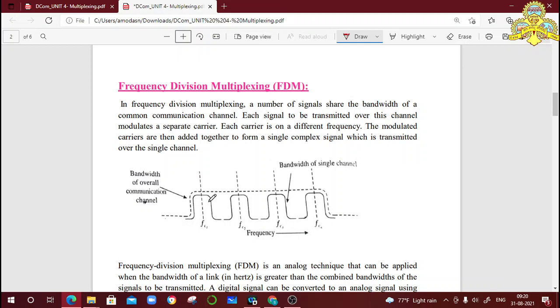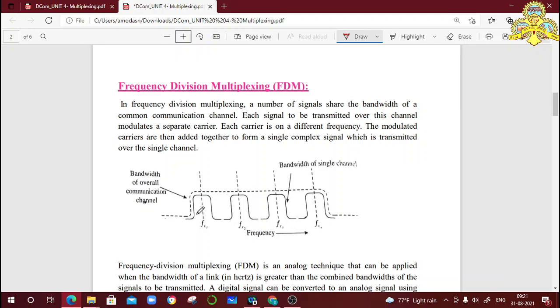See here, this is the first bandwidth, FC1. Its center frequency, its carrier frequency, is FC1. This one is the second bandwidth, that is carrier frequency FC2, then FC3, FC4. Here this whole bandwidth is divided into four different carrier frequencies.